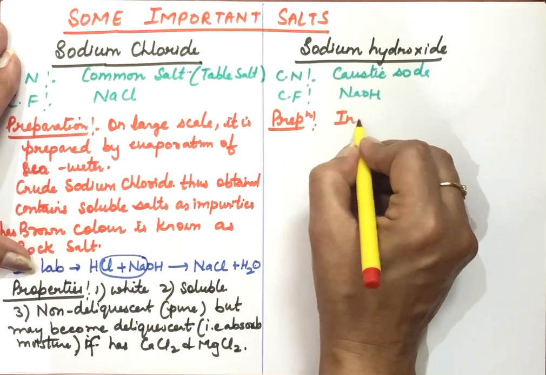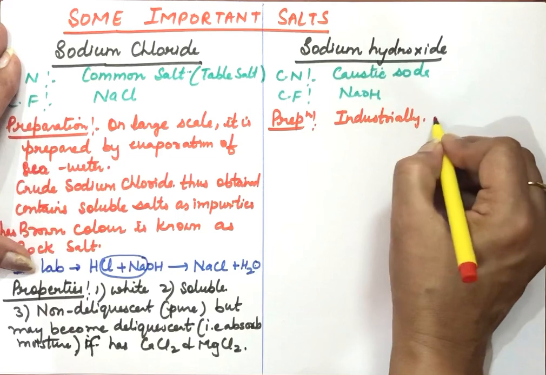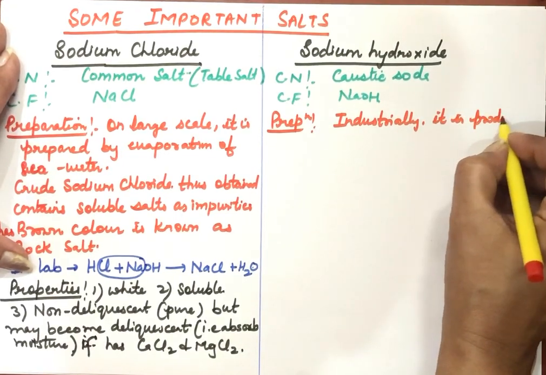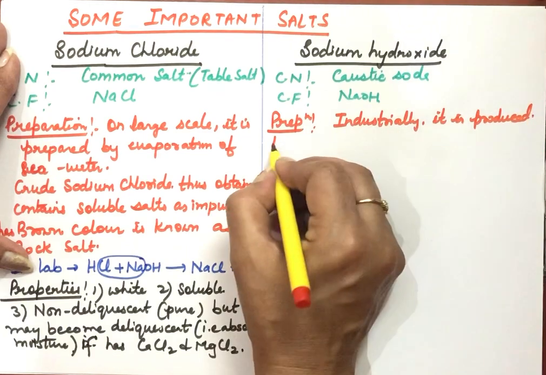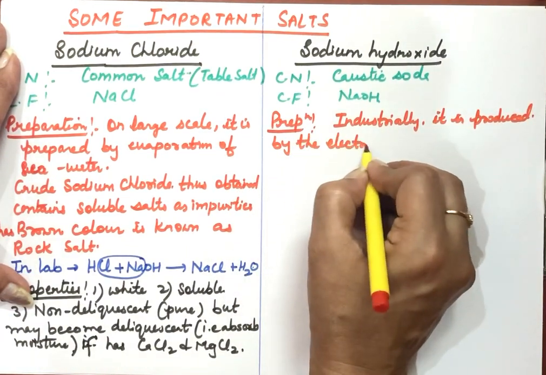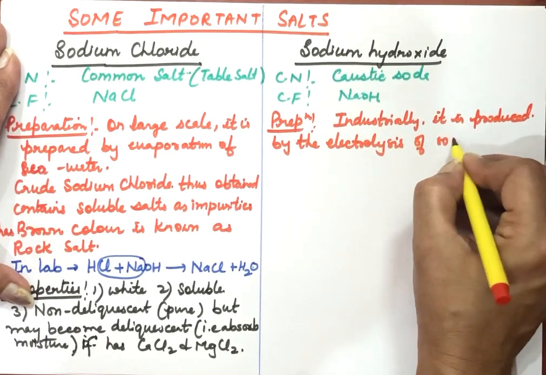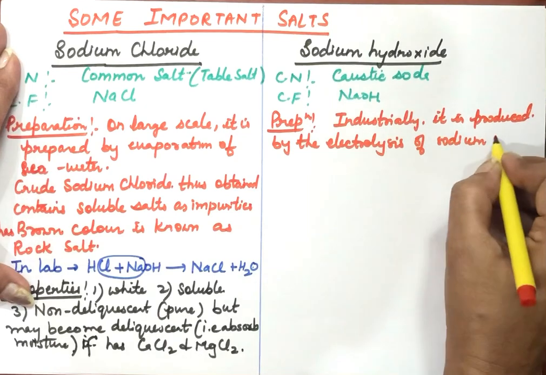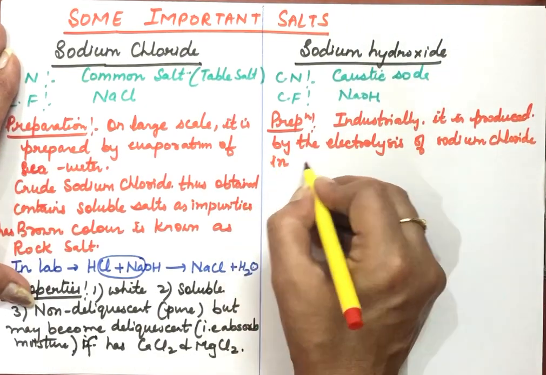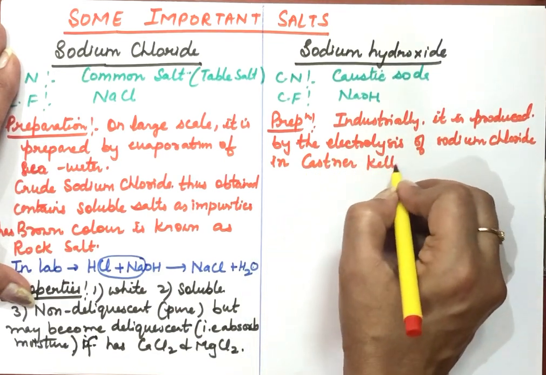Industrially, that is on a large scale, it is produced by the electrolysis phenomenon. Electrolysis of which substance? Of sodium chloride. And that is done in a cell which is called the Castner-Kellner cell.